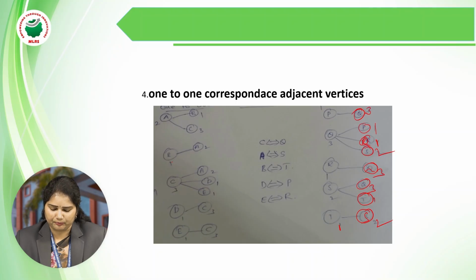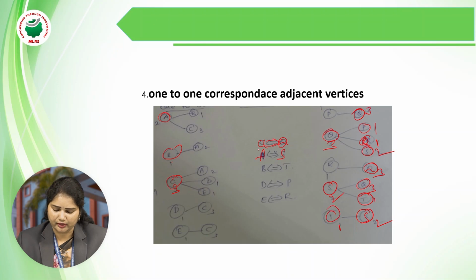Now we have to see. C has degree 3, and in this graph Q has degree 3, so C corresponds to Q. A has degree 2, and in this graph S has degree 2, so A corresponds to S. Next, B has degree 1, and in this graph we have T. B corresponds to T, and D corresponds to P.